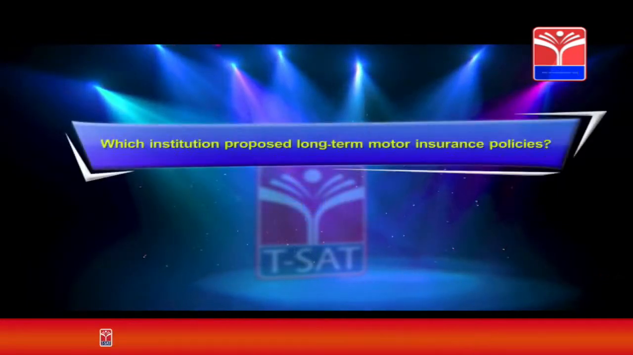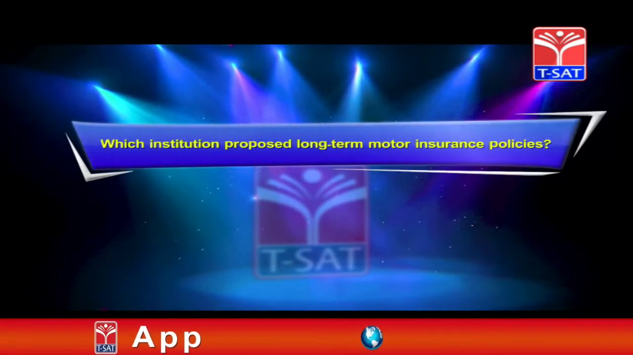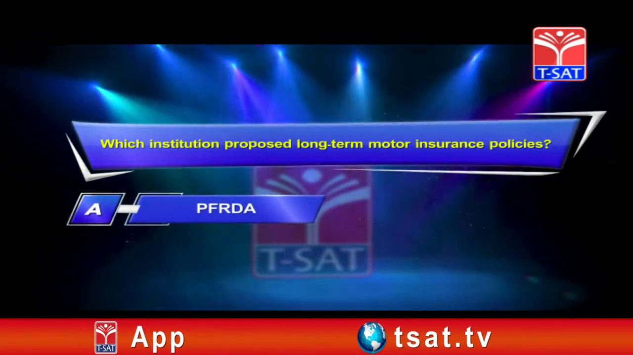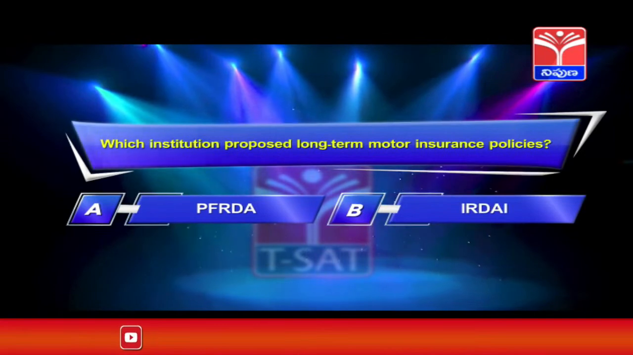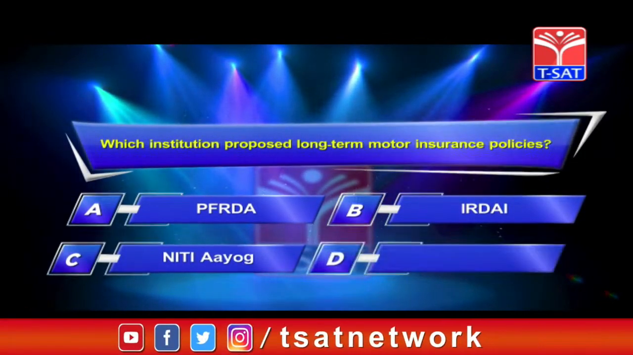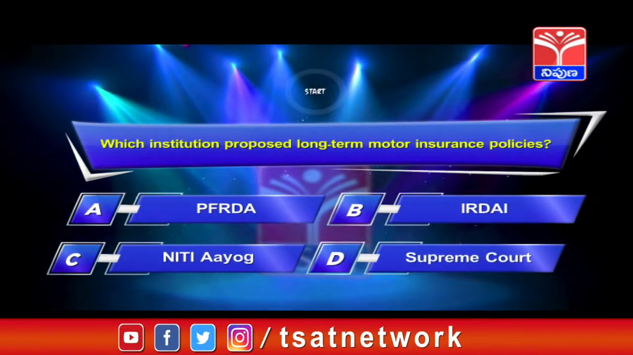Next question. Which institution proposed long-term motor insurance policies? Option A, PFRDA. Option B, IRDAI. Option C, Niti Aayog. Option D, Supreme Court. Your time starts now.